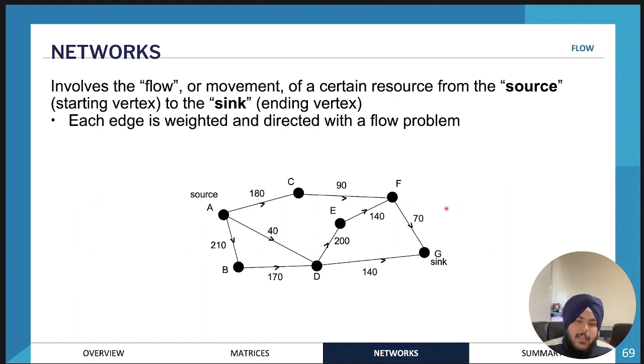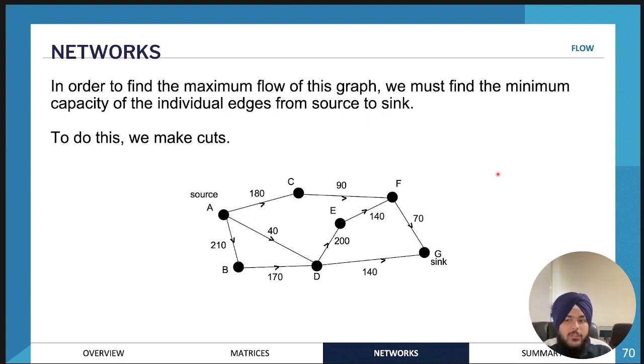And it must be less than this amount as well. So 70 plus 140. So the total flow must be less than 210, the maximum flow. And we'll be looking at how to calculate maximum flow. The way that VCAL likes to do this is by using cuts. So we'll make specific cuts, and I'll show you what a cut is in a second.